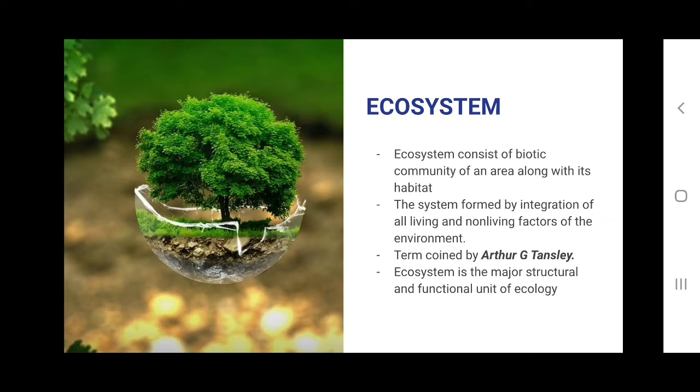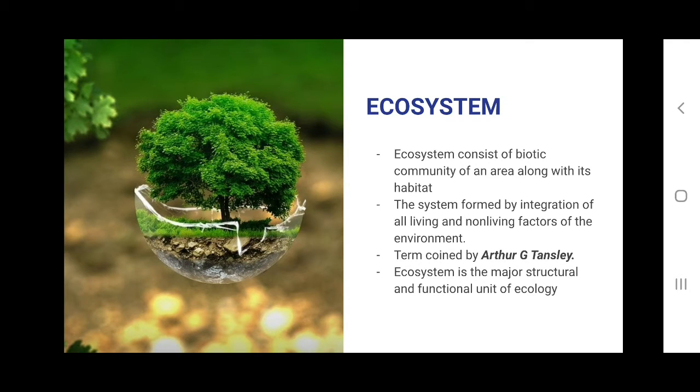So, ecosystem. The term ecosystem was coined by Arthur G. Tansley, and the term means that an ecosystem consists of the biotic community of an area along with its habitat. So, the biotic community of an area along with its habitat is called an ecosystem. And the biotic community of an area means it consists of both plant and animal community.